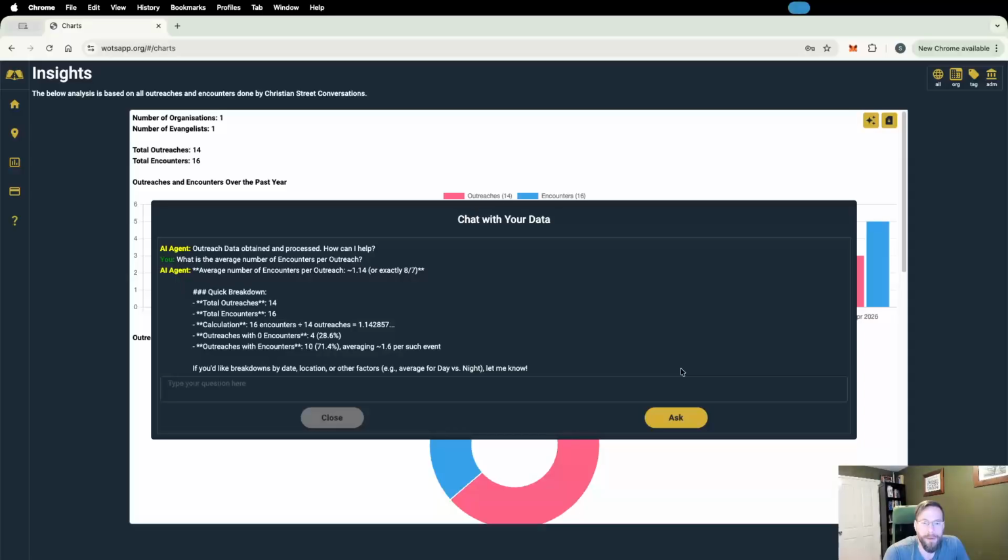Let's see, the AI hopefully comes back with a simple answer. And here we go. The average number of encounters per outreach is 1.14. Yep, that's about right. And it gives us a little bit more calculations, some additional statistics. How many outreaches have 0 encounters? There's 4, and 10 with encounters. So for those outreaches that do have encounters, there's 1.6 on average. It's quite interesting. I didn't even ask for that data, but it's quite useful to have it.